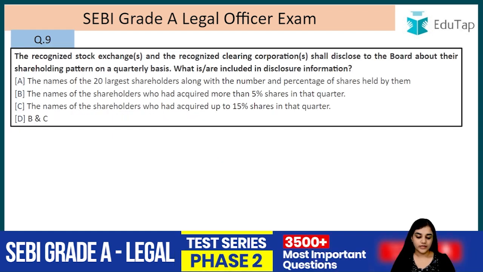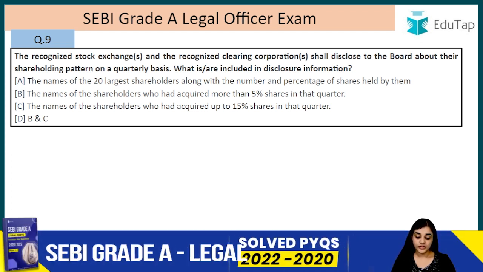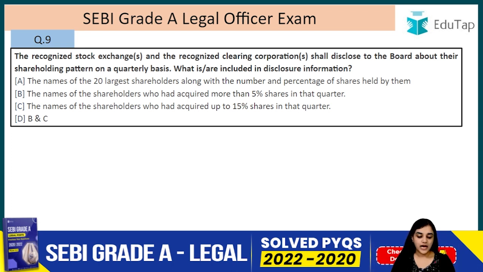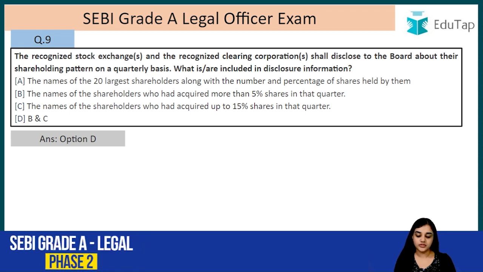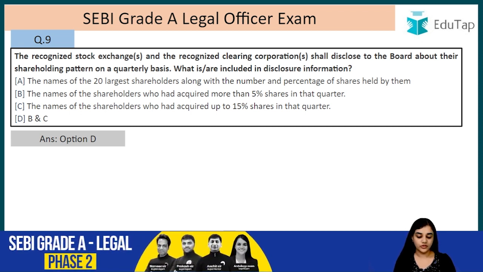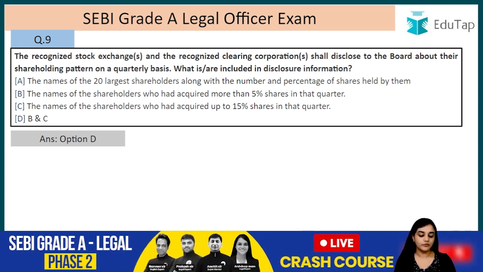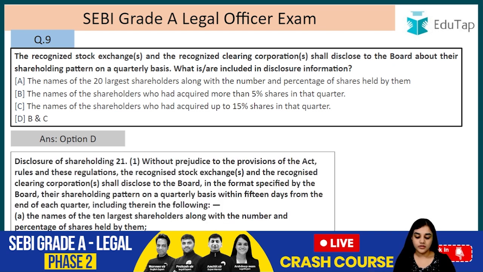The recognized stock exchange and the recognized clearing corporation shall disclose to the board their shareholding pattern on a quarterly basis. What is included in this information? So the answer is D, that is B and C: the names of the shareholders who have acquired more than 5% of shares in that quarter, and the names of the shareholders who have acquired up to 15% in that quarter. So let's read this.